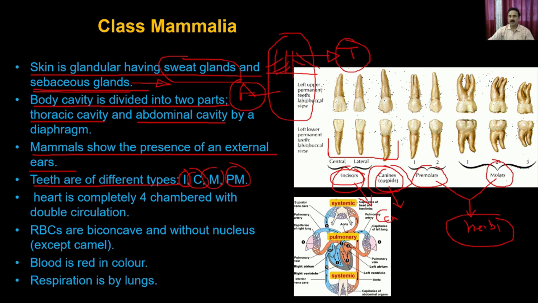So depending on the different types of teeth, the animal can adapt for the herbivora type of nutrition or the carnivora type of nutrition or a mixture of both. For example, in humans, you have all sorts of these teeth, and they are well developed, and that's why humans have the omnivora type of habit, because they can take nutrition as carnivora, and they can take nutrition as herbivora.